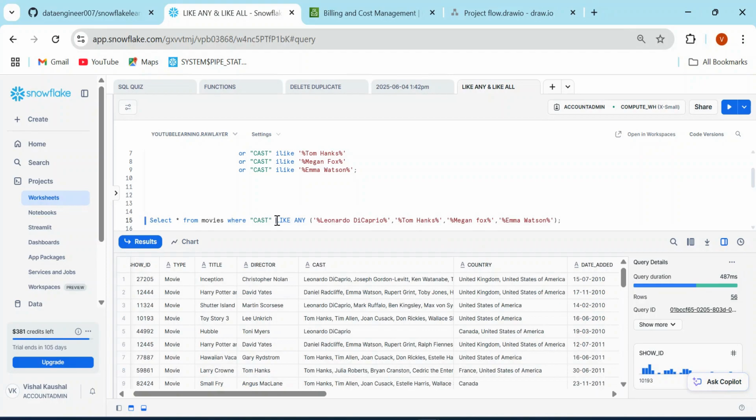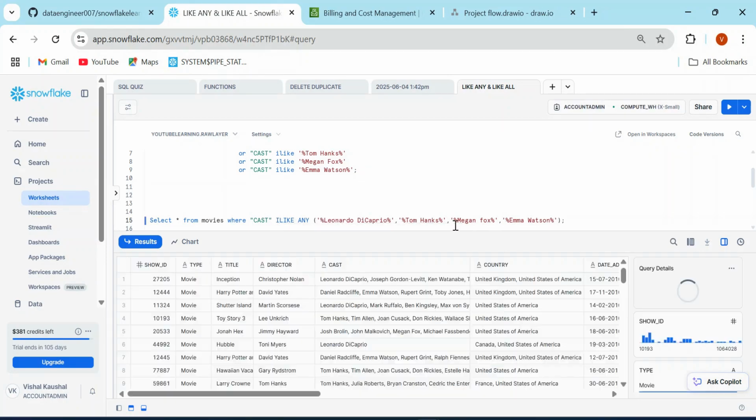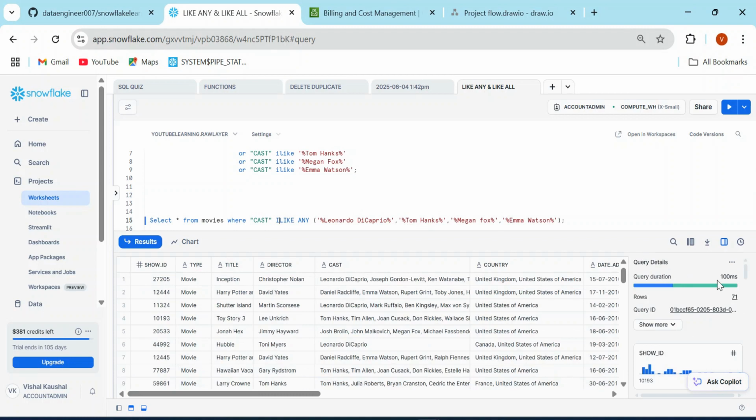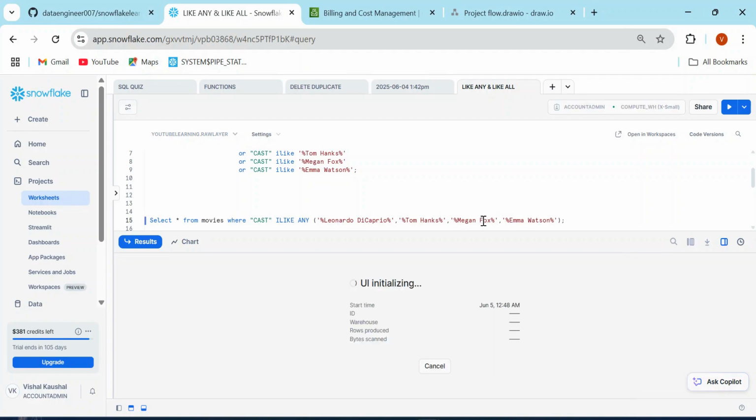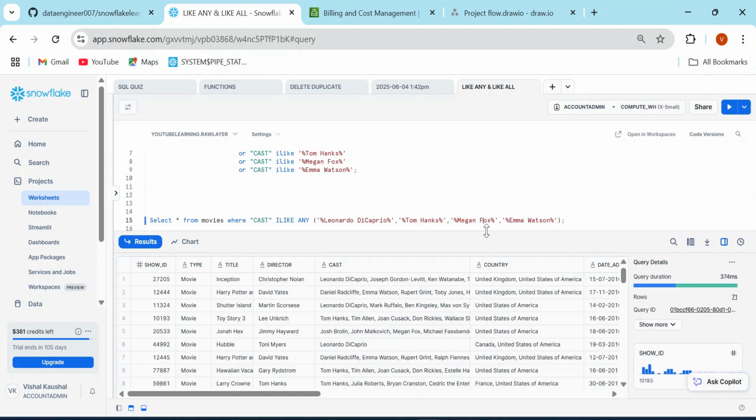But if I do ILIKE, then let's see how many records I'm going to get. 71. Because I was using LIKE here, that's why I use ILIKE ANY, because there can be any of the records where probably Megan Fox would have a capital F or anything else. We are just missing some because of characters, like Tom being T caps or H caps.